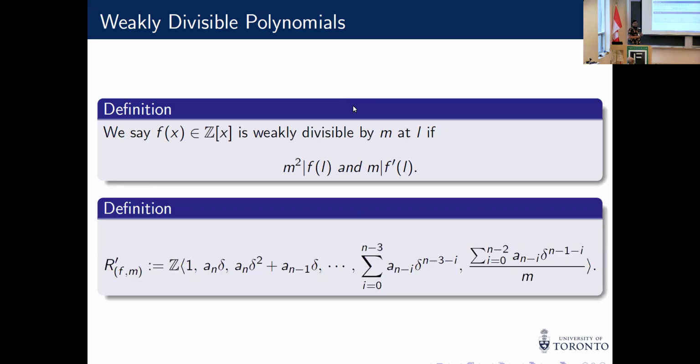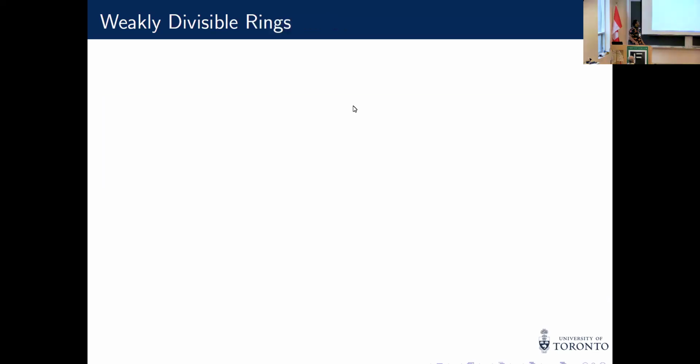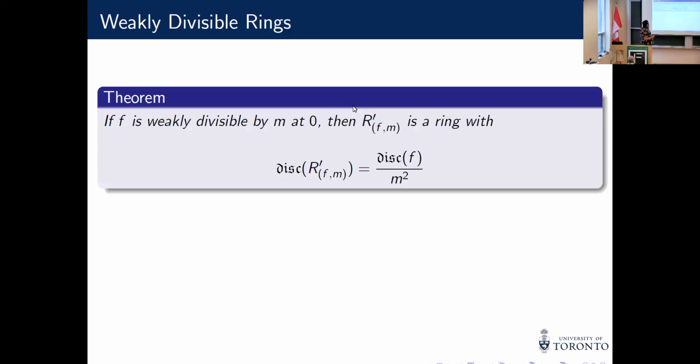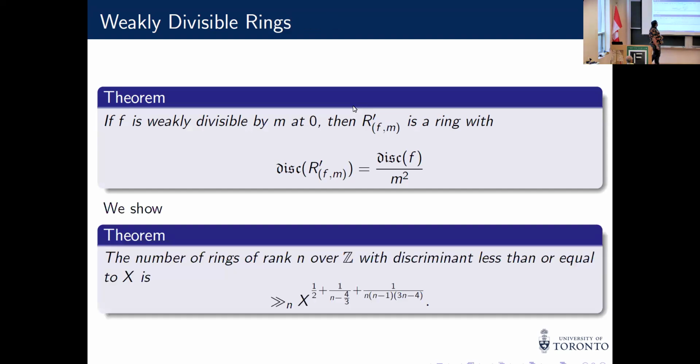And so we define L to be any integer. We define R prime of f comma m to be the same basis except for the last term, which we divide by m. Now, as it turns out, you can expect what comes next: if f is weakly divisible by m at 0, then R prime of f comma m is a ring, and its discriminant is obviously the discriminant of f over m squared. So this gives you a nice new parameterization of rings, using which we can show that the number of rings of rank n with discriminant less than or equal to x is x to the half plus 1 over n minus 4/3 plus this small quantity.